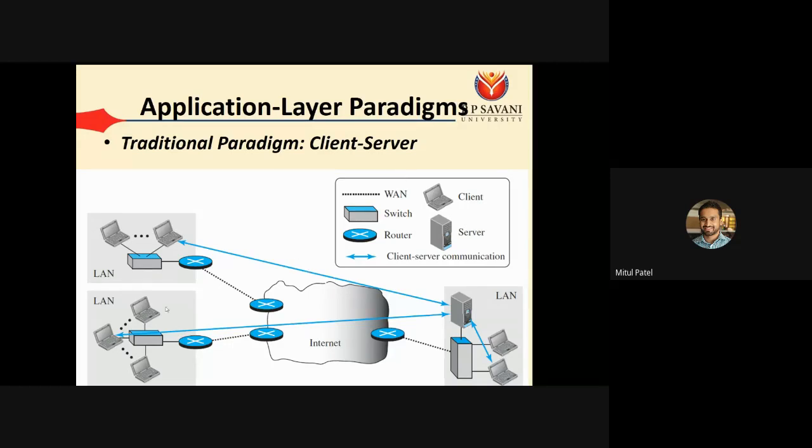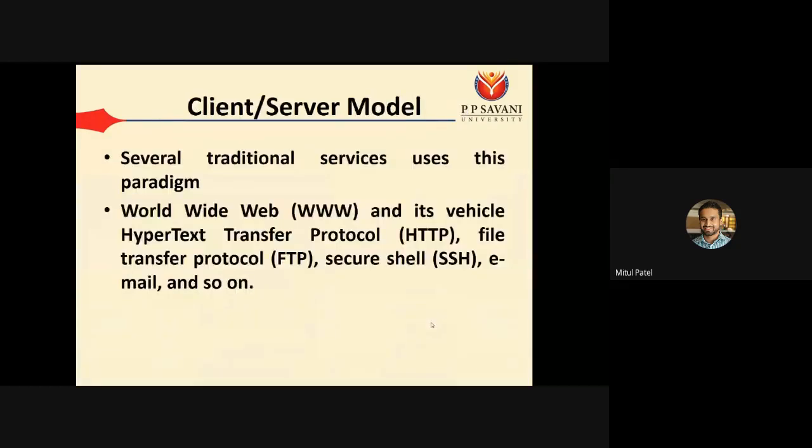So you can see here that we have two different networks or two different LANs in which these two devices are working as clients, and here we have the single server from which these two clients can fetch the data. Okay, so in between we can have many devices like routers and switches. But finally the data will be fetched from the server and delivered to the respective clients. Several traditional services use this paradigm, for example, World Wide Web.